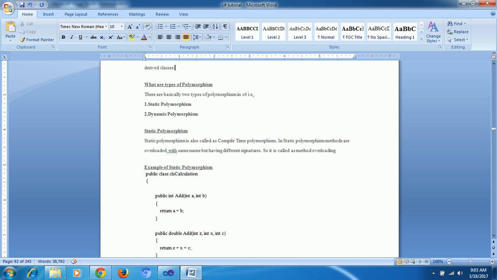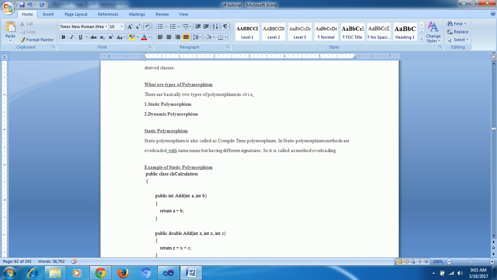Overriding, overloading and overriding. Same, static, compile time is overloading, and dynamic, runtime is overriding. Dynamic means it will change dynamically, when you are running it, that's runtime. Same thing, different names we can call: static, dynamic, compile time, runtime, overloading and overriding. Different names you can call. Here, static.